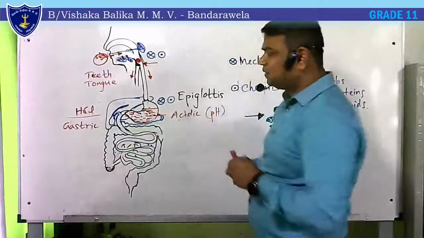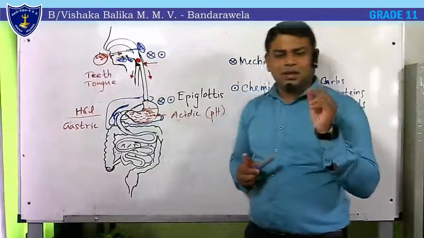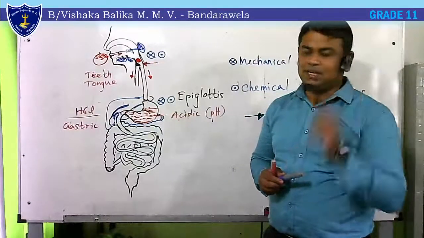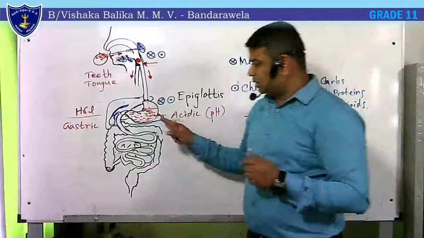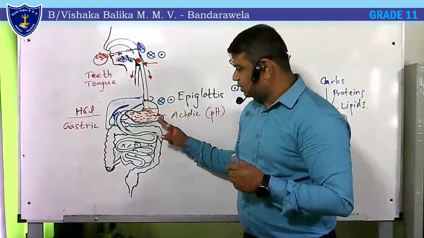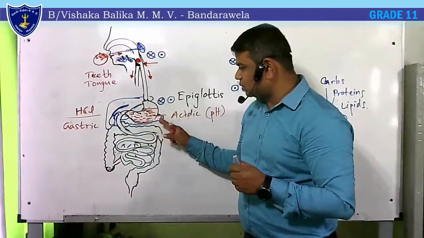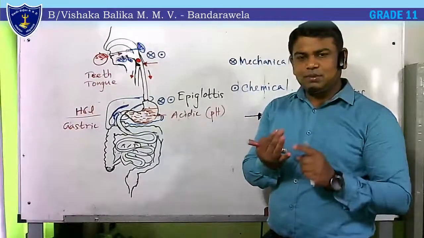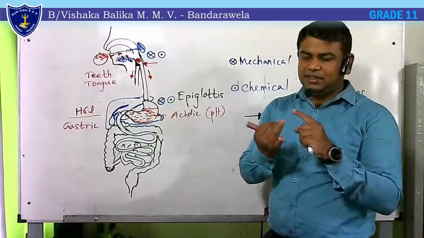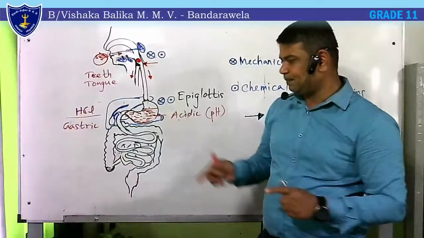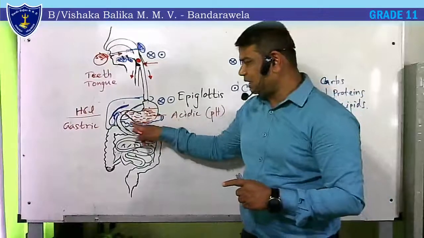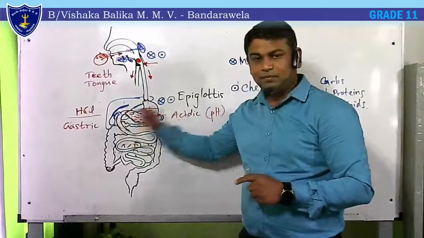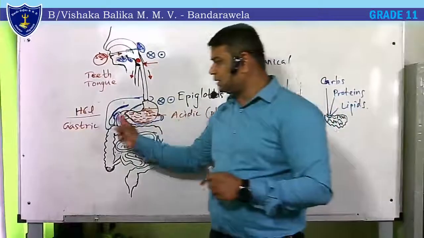At the site of the duodenum, we add chemicals into the food, especially enzymes. Several enzymes come, three enzymes actually, from the pancreas: enzymes to digest carbohydrates, proteins and lipids. Three enzymes mainly come from the pancreas and get added to the food here. Also, there is a liquid coming here.